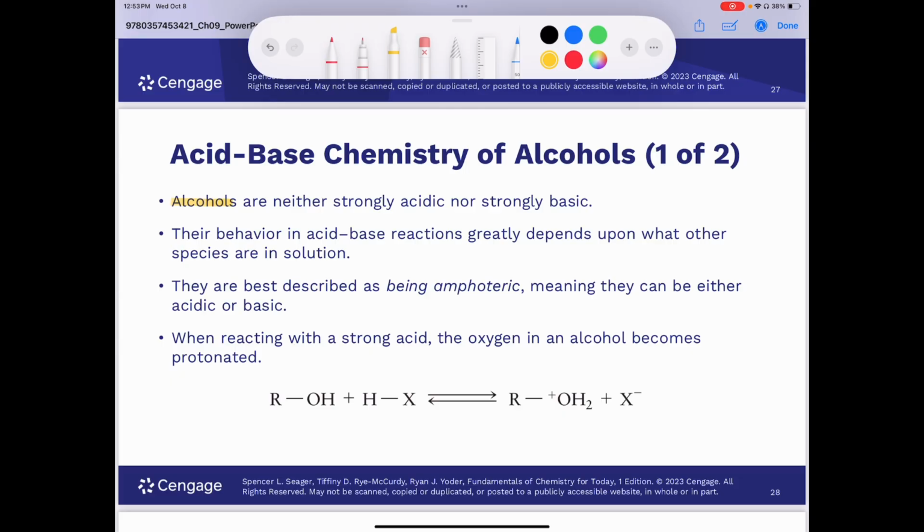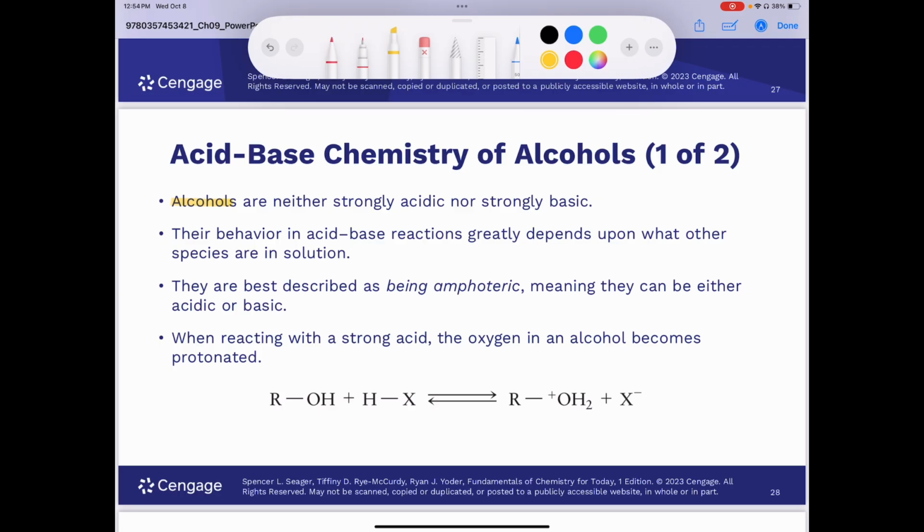They actually kind of behave like water. And you know that water is neutral. It's not a strong acid. It's not a strong base. But it says here, their behavior in acid-base reactions greatly depends upon what other species are in solution. So again, an alcohol is not a strong acid or a strong base, but if you put it in the